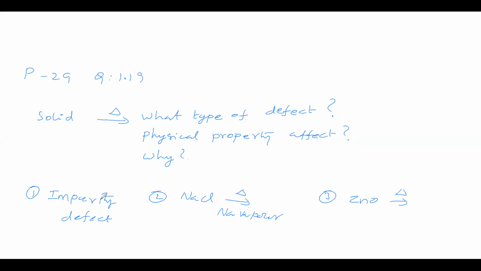Impurity defect needs an impurity, but they did not mention any impurity, so we will leave the impurity defect. For the second category, sodium vapor or alkali metal vapor is not mentioned, so we will leave it as well. The third category we will take, because they said just the solid is heated. So we are considering the third category, and we will discuss zinc oxide.